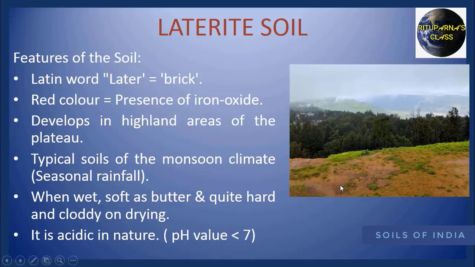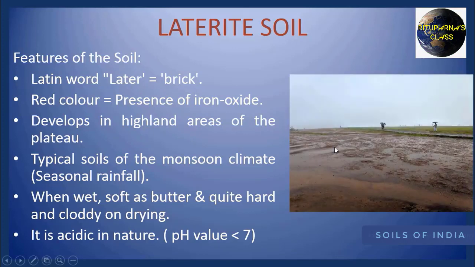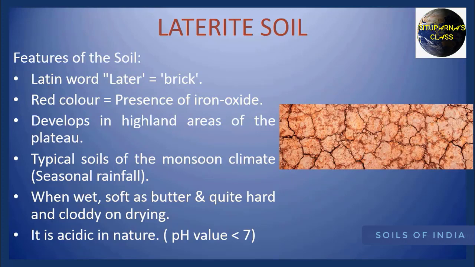It is typical soils of the monsoonal climate. That means it is directed by the seasonal rainfall. We need alternate wet and dry season for the formation of laterite soil. When laterite soil is wet, it is soft as butter, but it is quite hard when it is dry. It is highly acidic in nature. That means the pH value is less than 7.